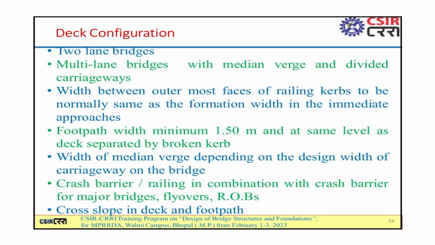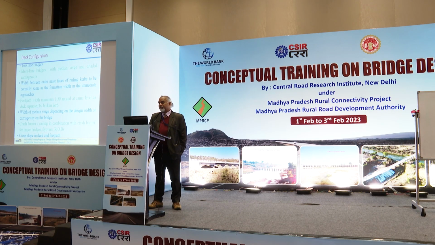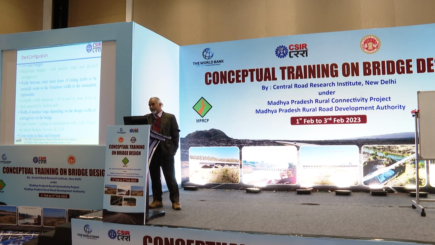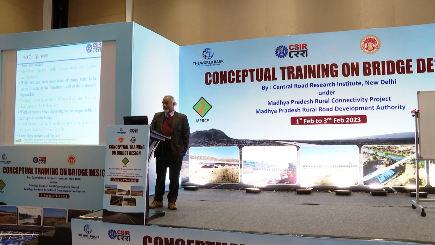What should be the width of the deck? Minimum 2 lanes. Multi-lane bridges with median verge and divided carriageways. Width between the outermost face of railing or curb to be normally the same as the formation width in the immediate approaches. Footpath width minimum 1.5 meters and at the same level as the deck, separated by the curb. Width of median verge depending on the design width of carriageway on the bridge. Crash barrier or railings in combination with the crash barrier for major bridges, flyovers, ROBs are a must from the safety point of view, and cross slope in the decks and footpath for the draining of water, runway of water.